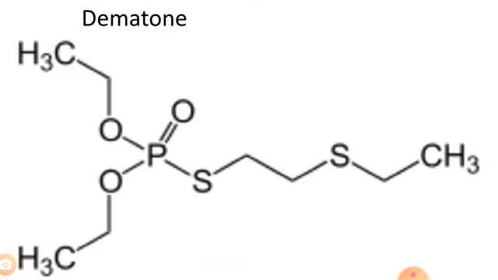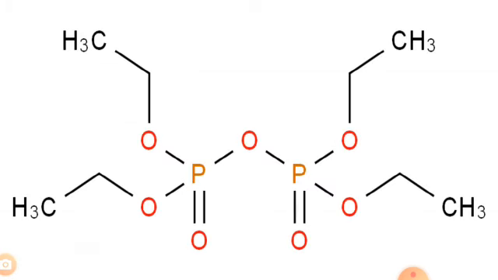Then the next compound is dimetone. Dimetone provides a long-lasting systemic insecticide rapidly absorbed by roots, stems or foliages. Here in this diagram, we can see the structure of dimetone. The next one is TEPP, that is tetraethyl pyrophosphate. Here is the structure of TEPP, tetraethyl pyrophosphate.